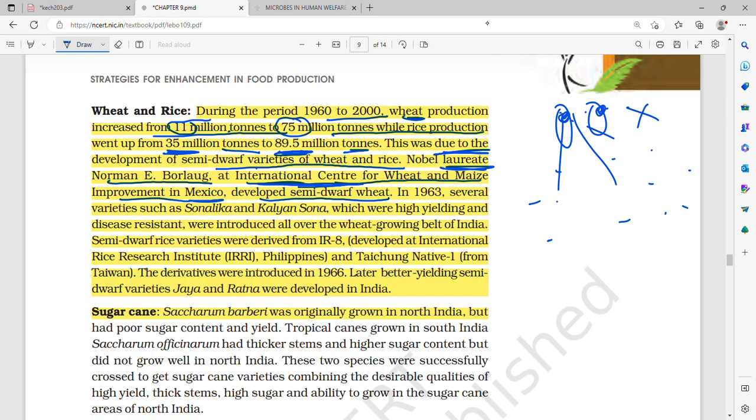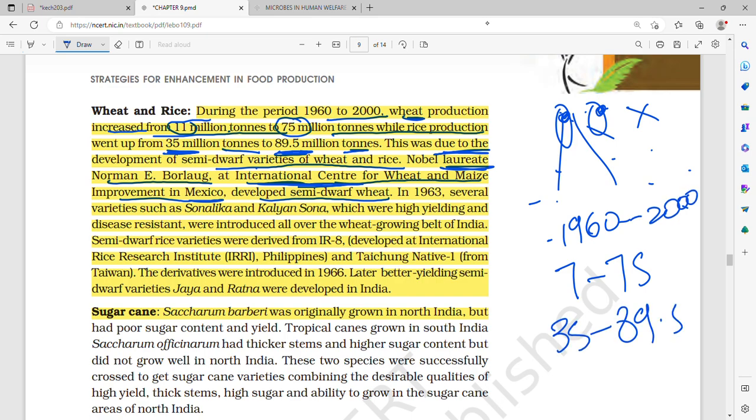Wheat production increased from 7 million tons to 75 million tons in the period of 1960 to 2000, and rice increased from 35 million tons to 89.5 million tons in 1960 to 2000. This was due to the development of semi-dwarf varieties of wheat and rice.